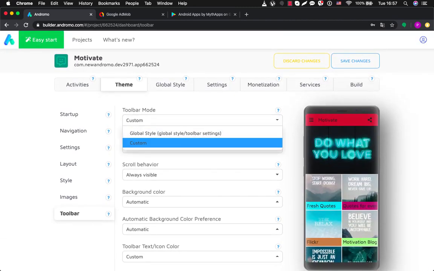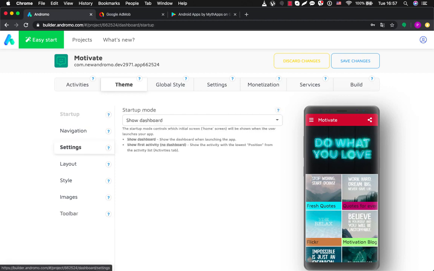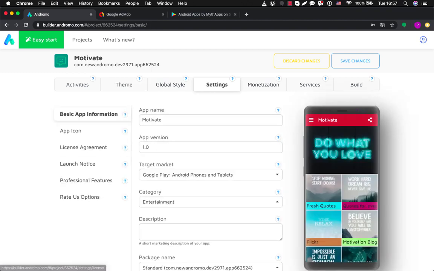So anyway, we will choose global style. And after you have made settings of activities and theme, we can say that your app is 80% ready to be published. The only thing you need after it is settings, which are basic settings of your app.